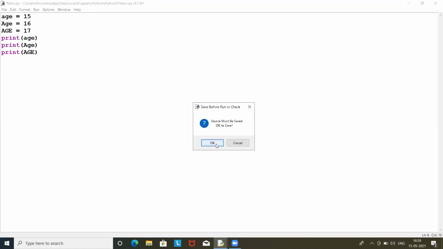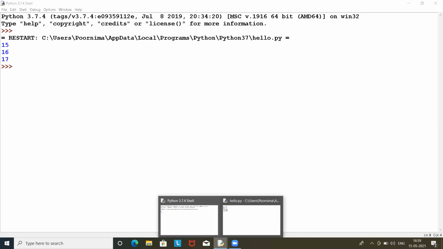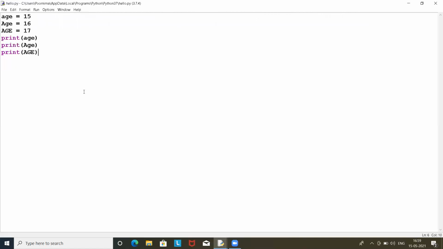So print, and now if I run it by clicking F5, it will show you the output as 15, 16, 17, means all the three will be shown to you as output, because these three variables are treated differently in Python as it is case sensitive.